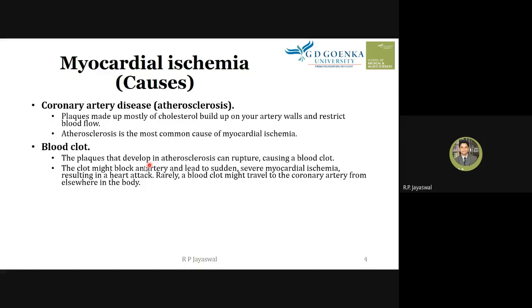So the clot might block an artery and lead to a sudden and severe myocardial ischemia,